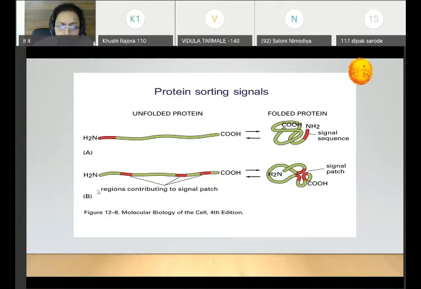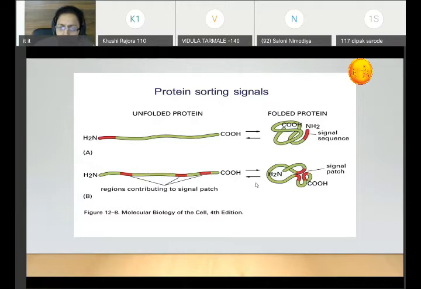There are certain proteins which, instead of having these signal sequences at the ends, have signal sequences in between, along the complete polypeptide chain of amino acids. And what happens is, when this protein folds on itself to have the secondary, tertiary and quaternary structure, these signal sequences will come together to produce a signal patch.